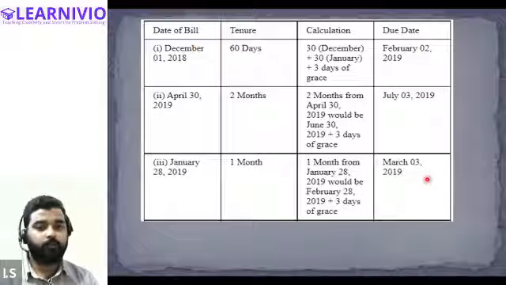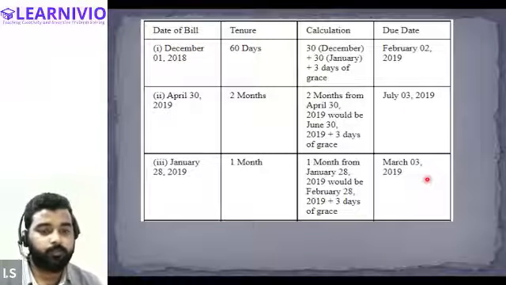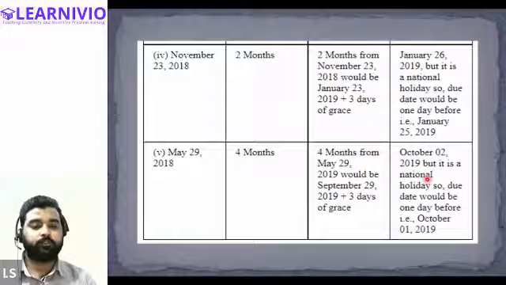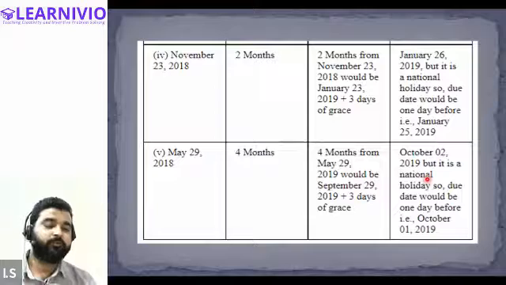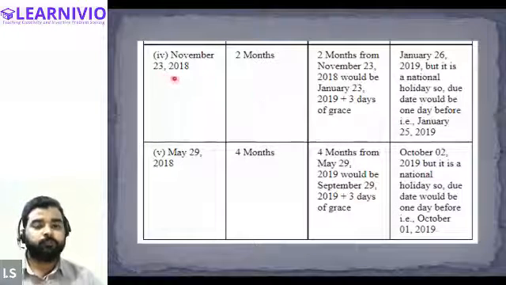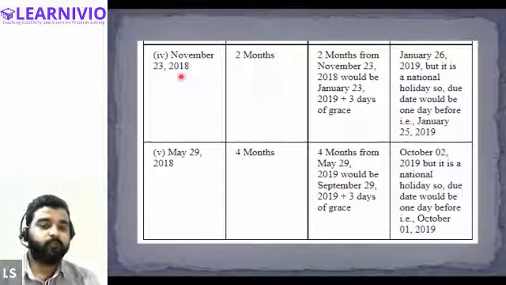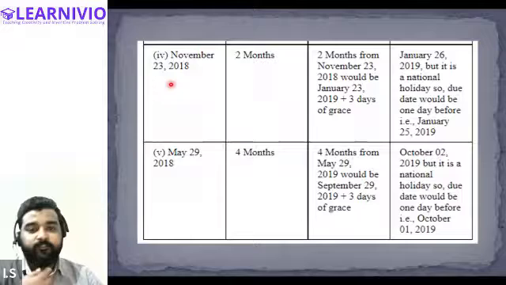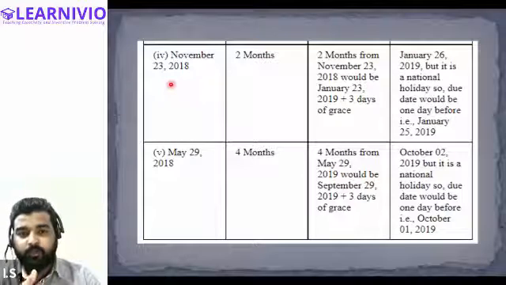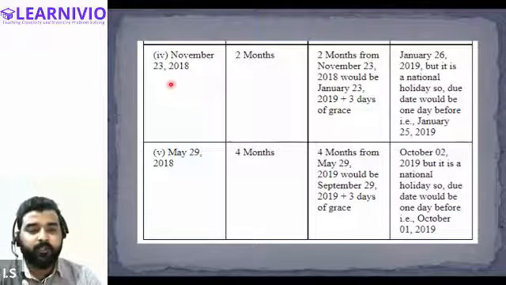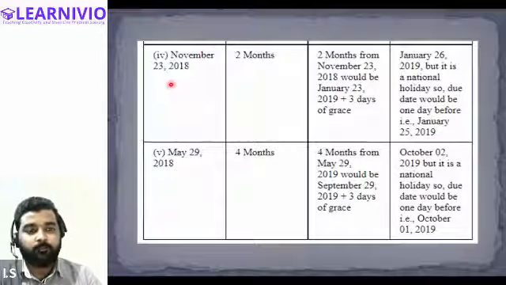Okay. Now, moving on to the 4th bill, November 23. So this time also, the bill has been drawn for a period of 2 months. So we will start the calculation from 24th November. So from 24th November till 24th of December, 1 month will complete. From 24th December till 24th January, 2 months will complete.